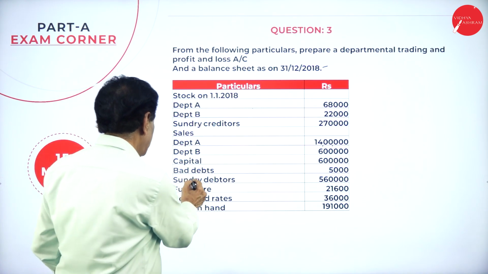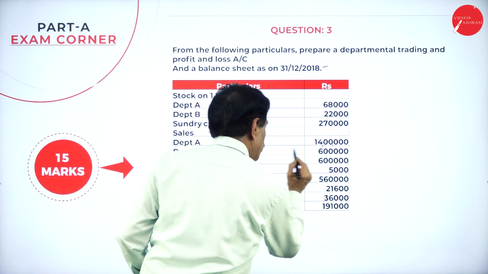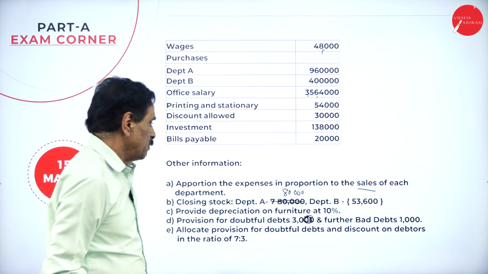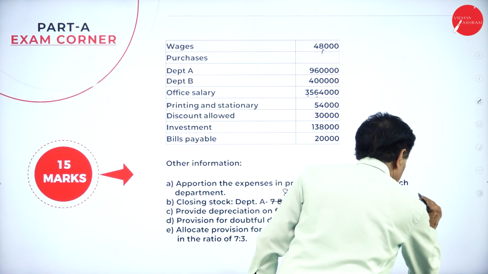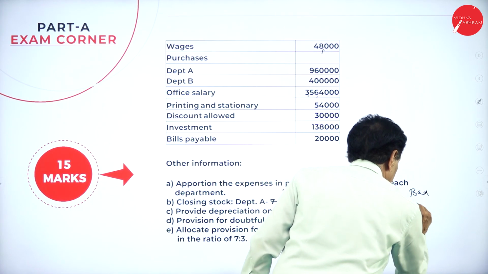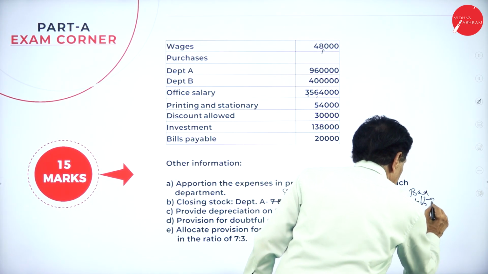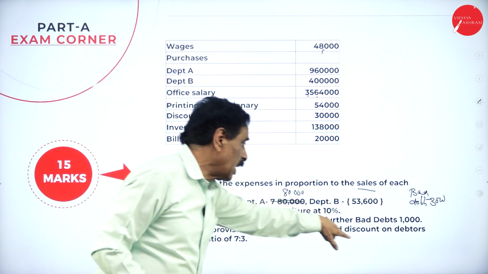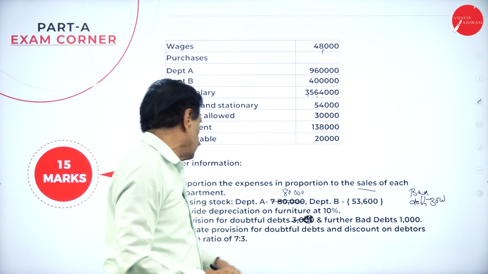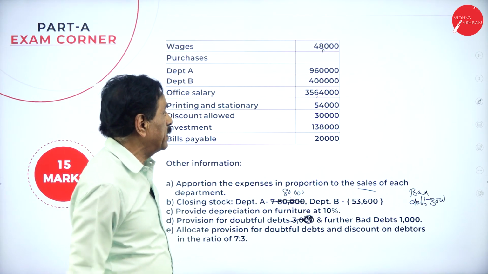Your bad debt as per the problem is 5,000 rupees plus 3,000 further bad debt. So 5,000 plus 3,000, 8,000, and the further bad debt is 1,000 rupees. So doubtful debt is like this.